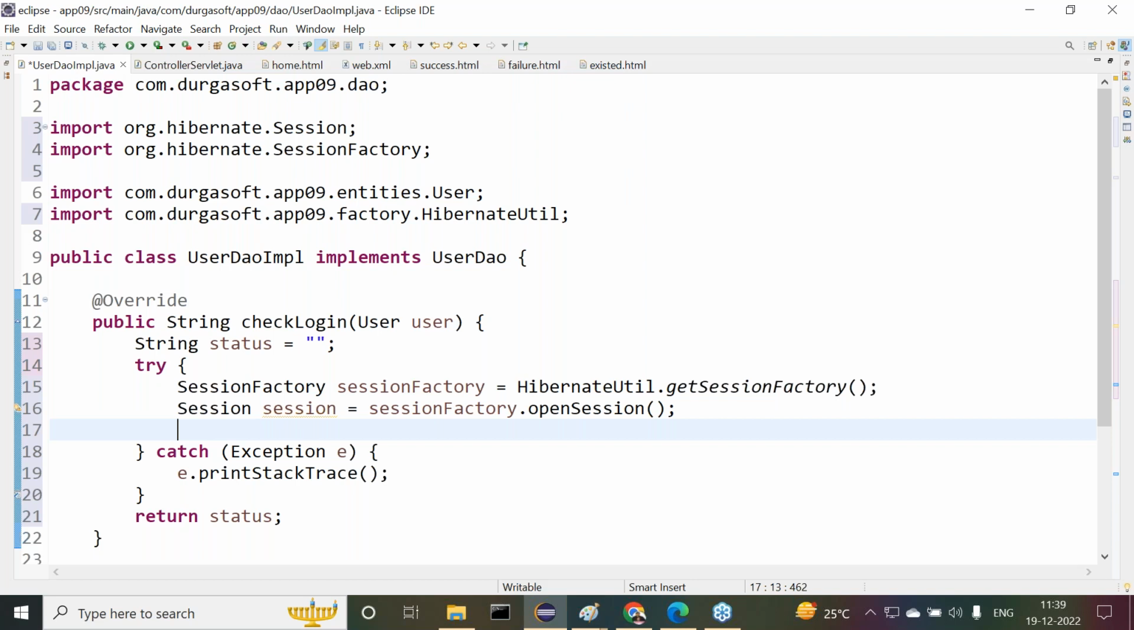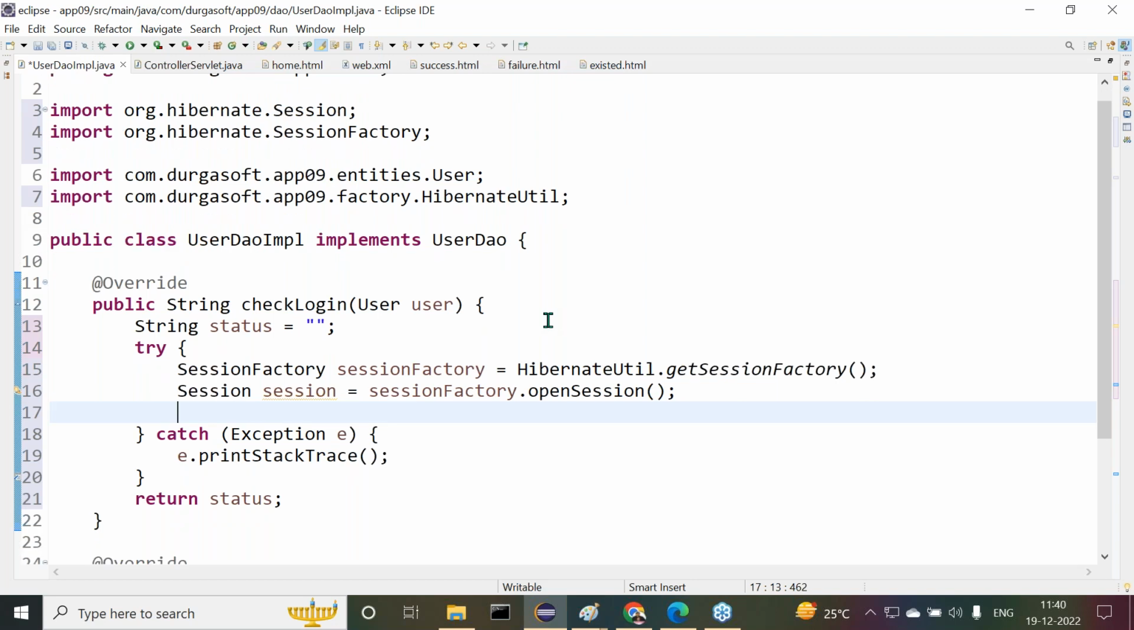Observe carefully, guys, what I'm telling you. Now we need to check whether that user exists or not in the database, on the basis of the username and password. If the user exists, then I want to make the status success. If the user does not exist, then we want to make the status failure. This is the scenario I'm telling. I want to check whether the user exists or not. If the user exists, I want to make the status success. Otherwise, I want to make the status failure.